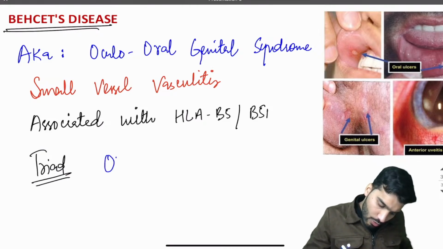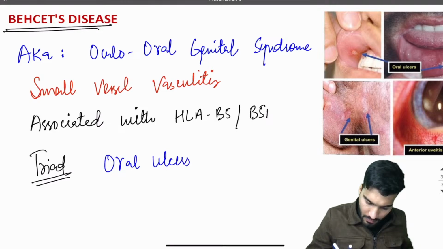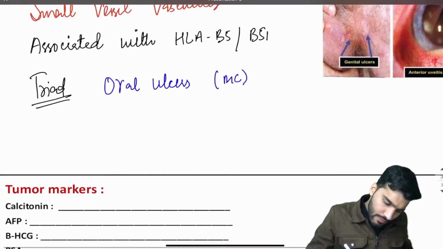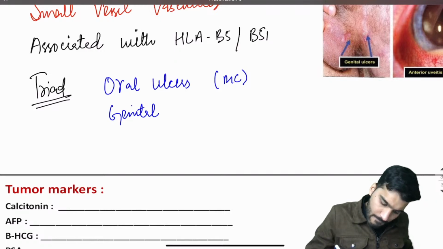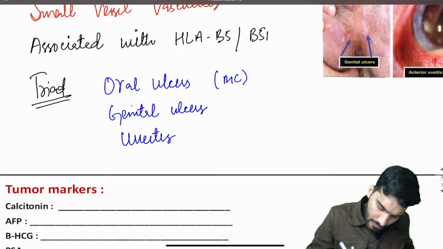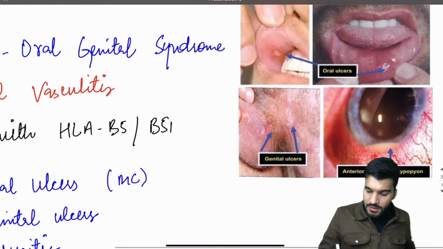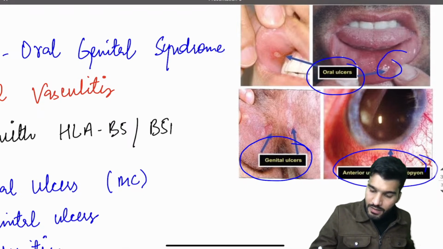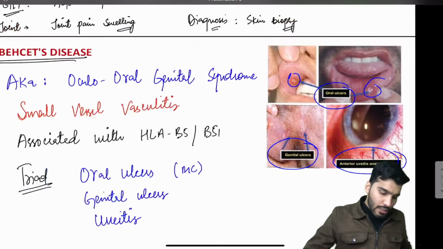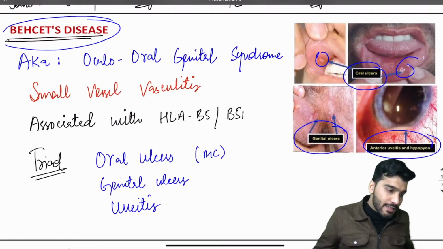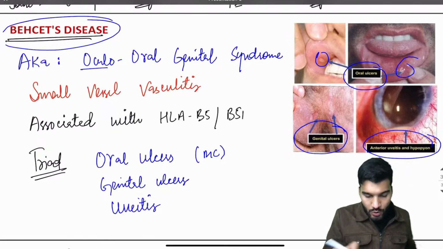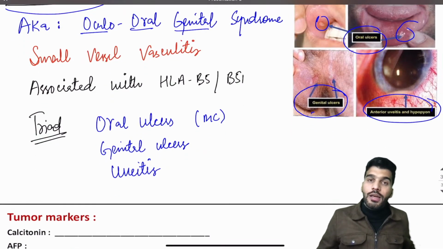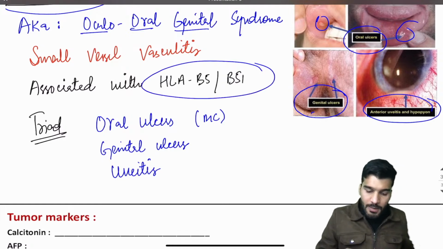Most common will be oral ulcers, then the patient will have genital ulcers, then the patient will have uveitis, anterior uveitis with a hypopyon, along with oral ulcers. Is that clear? So all these are seen in which condition, guys? Behçet's disease. That's why it's also called oculo-oral genital syndrome. Association with which HLA? B5 and B51.